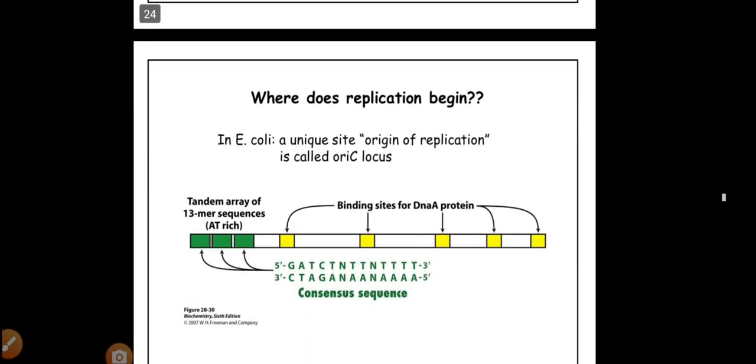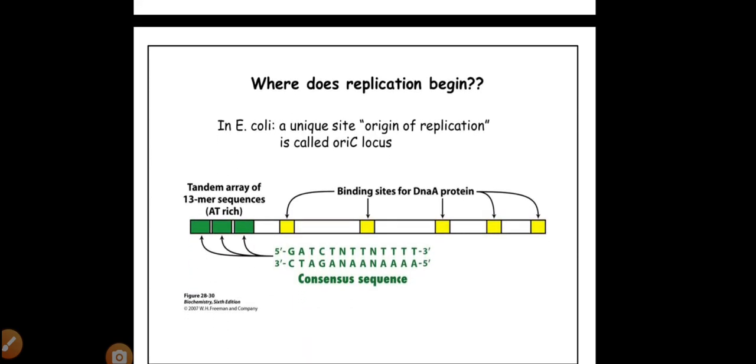Here the replication process starts at a special site. The site name is ORIC, that means origin of replication. ORIC is the point where the replication starts.